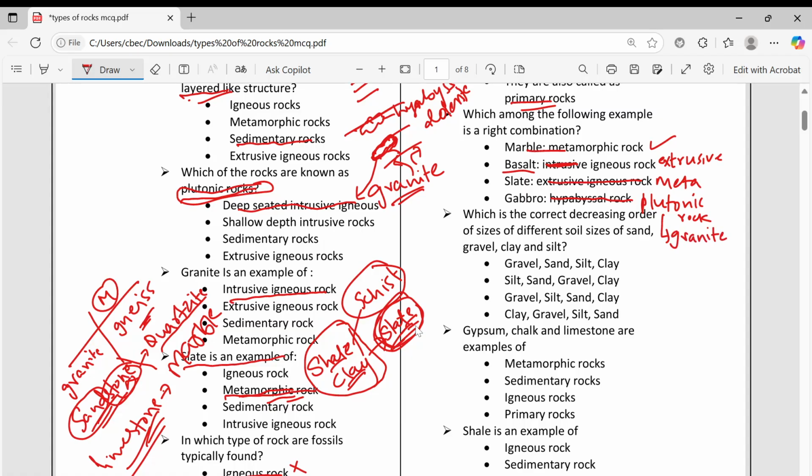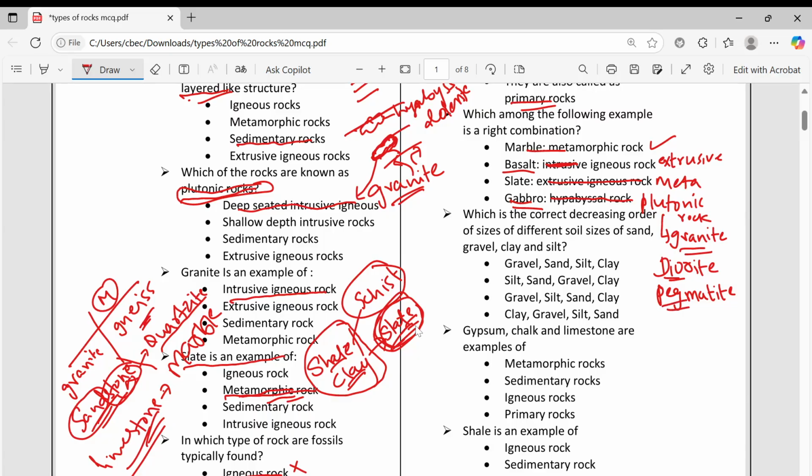Plutonic rocks form within the earth, below the surface, at great depth. So granite is there, gabbro is also there, and you can remember diorite also, and then pegmatite. These four you remember as plutonic rocks: gabbro, granite, diorite, and pegmatite.